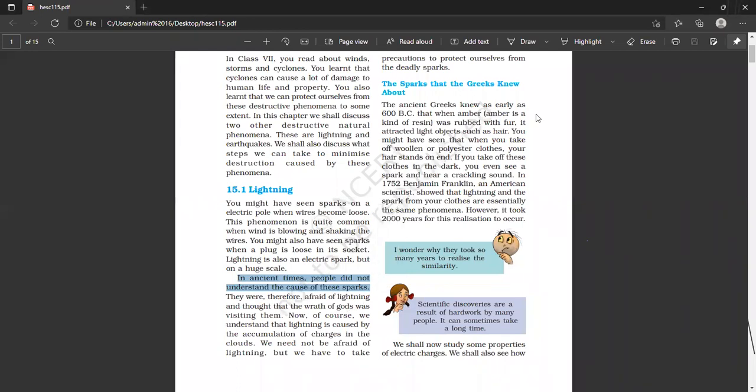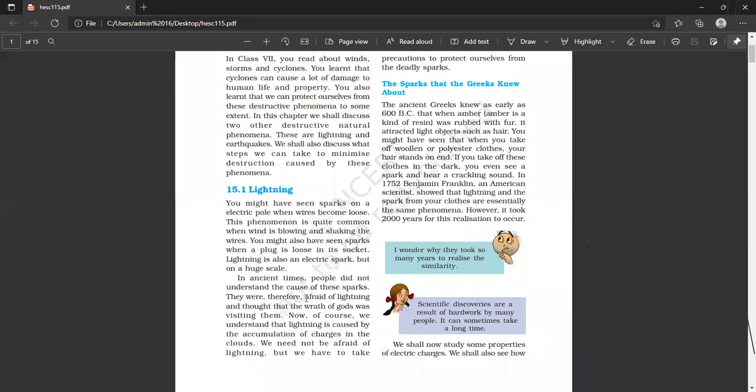Not only in ancient times, this time also, some people who have not gone through these chapters thoroughly, जिन्होंने ढंग से पढ़ाई नहीं करी है, जिन्होंने स्टडी नहीं करी है, तो उनको नहीं पता होता है कि लाइटनिंग क्यों होती है. They still do not know. It is not about the ancient times. In today's time also, most of the people do not know why the lightning happens, what is the cause behind the lightning.